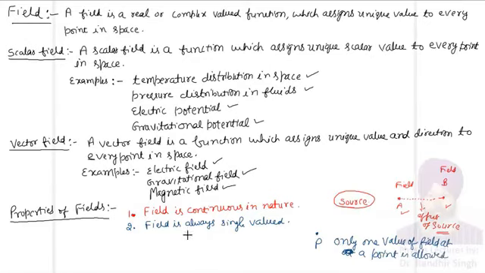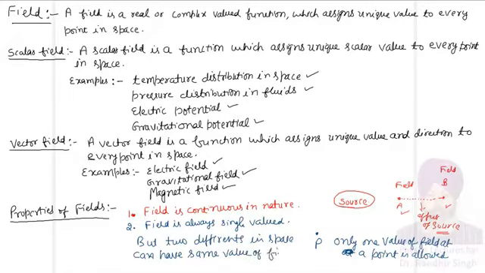However, please remember, but two different points in space can have same value of field. This is allowed. Please remember, you cannot have two values of field at one point, but you can have same value of field at 2 points. So this is allowed, and please remember this. This is something very important for us.